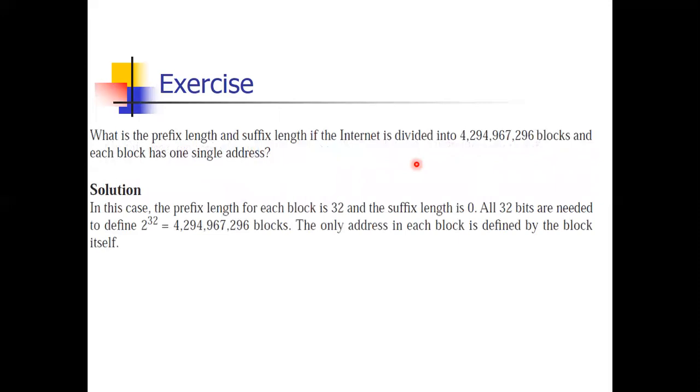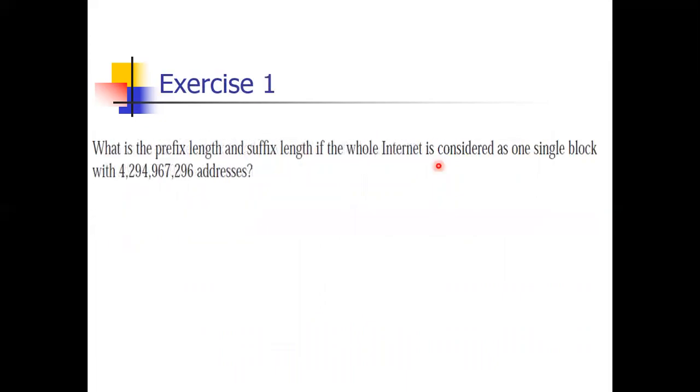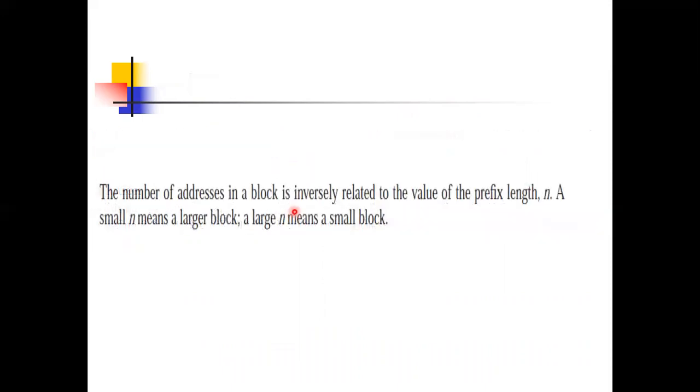Now the next example: suppose there are so many blocks, but each block has only one address. In the previous case there was one block with so many addresses, but here there is one address and so many blocks. So the suffix length will be 0 and the prefix length will be all 32.